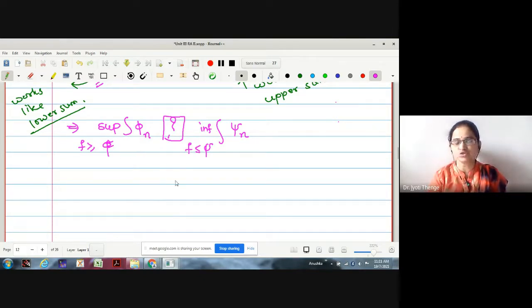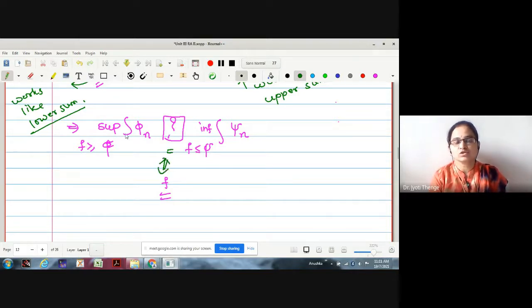Now this is actually a definition of Lebesgue integration for f a bounded function, but our aim is to show that measurability is a necessary and sufficient condition. Therefore, in today's lecture, the first lemma we are going to study is that f is measurable if and only if this holds.